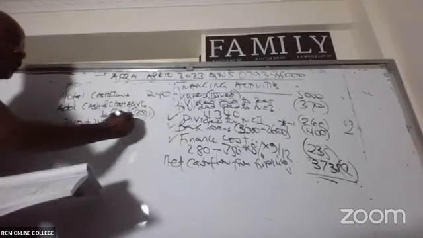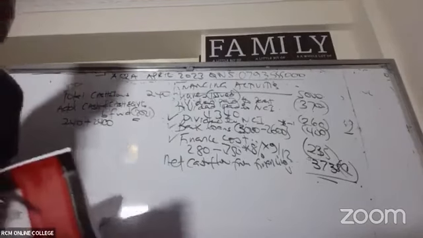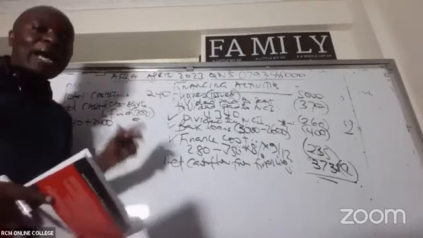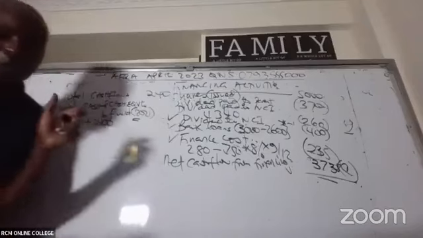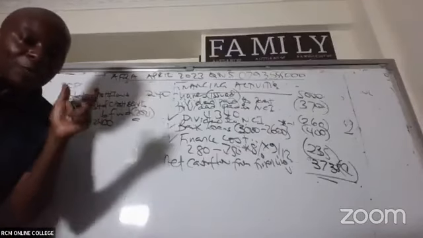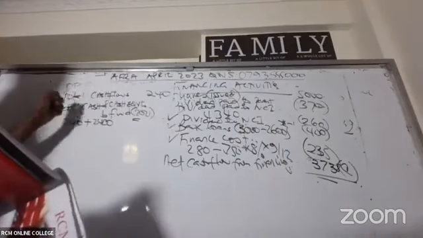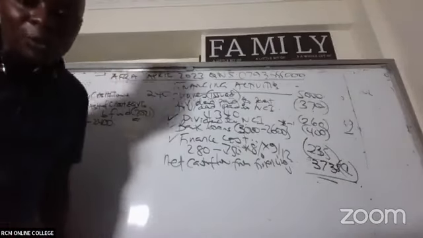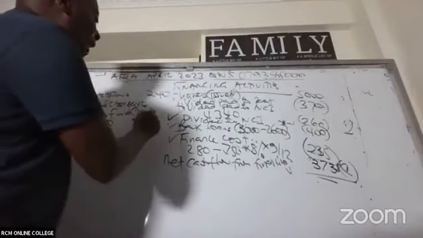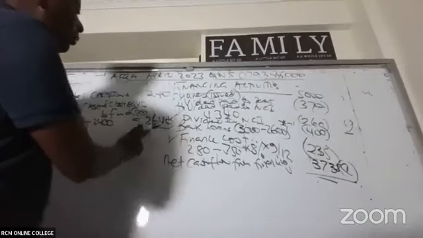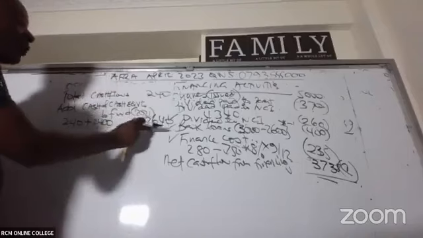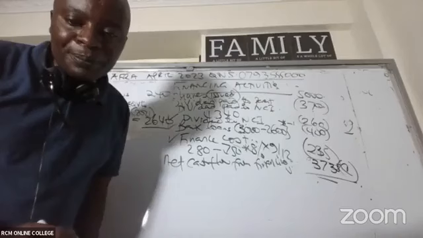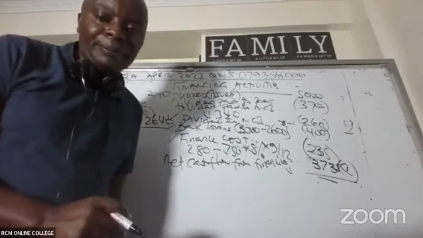So what figure do we have here? We are adding the two because it's cash plus cash equivalents. These short-term investments are cash equivalents, like treasury bills. Somebody is giving me a figure of 2640. So please add 2640 to this 240. What are we able to get, ladies and gentlemen?